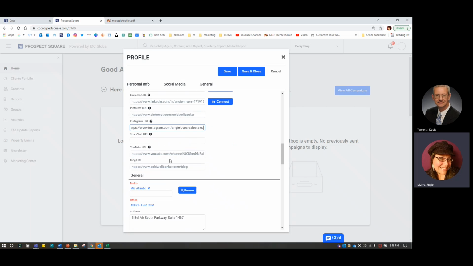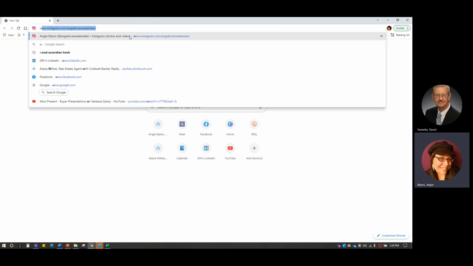You see I have Coldwell Banker for some of them because I want to have as many of these little icons as possible. So it might say your vanity URL might be, but again, you want to go there and just make sure, and it's going to give you suggestions. You can put CB Prospect Square. So actually, let's for Pinterest see what that is.